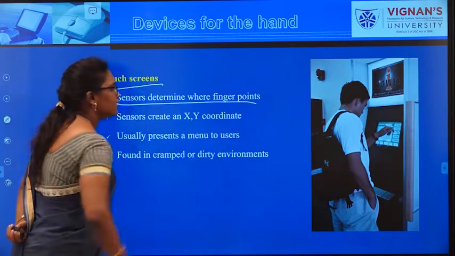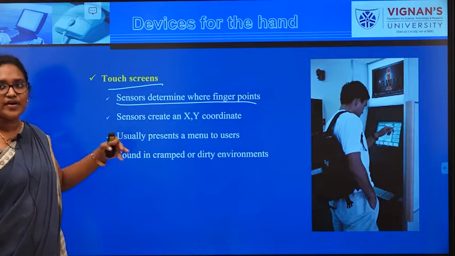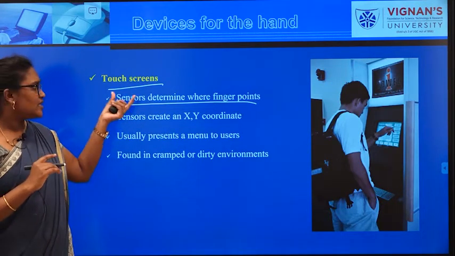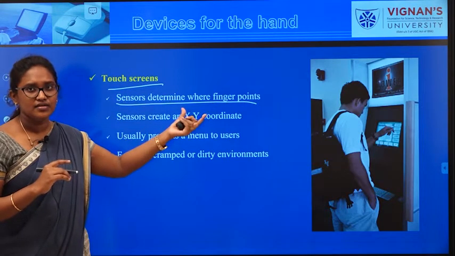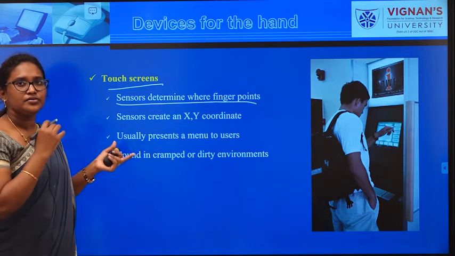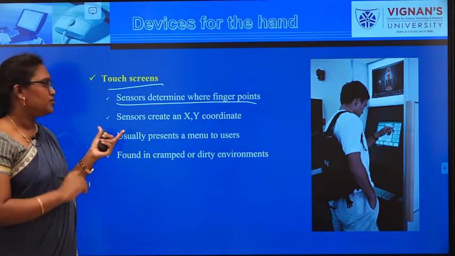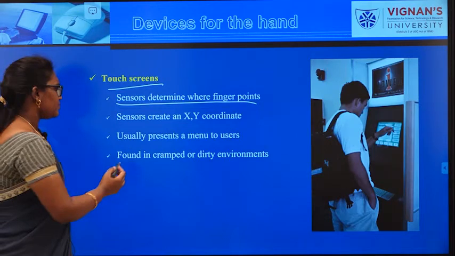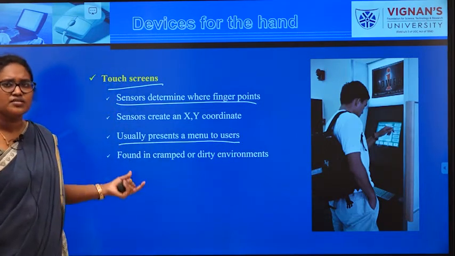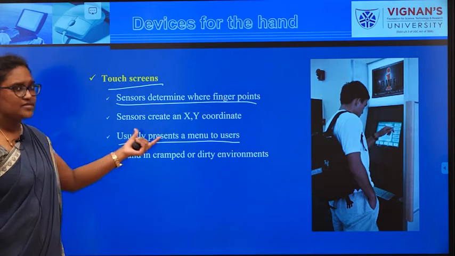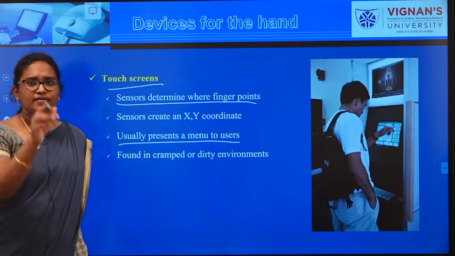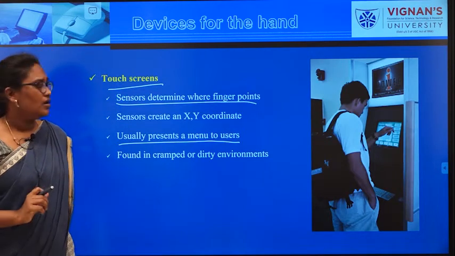So how does a touch screen detect the functionality? It senses the touch of a human, right? Sensors are fitted on the monitor in order to recognize the touch of a human. It usually presents a menu to the user. What is the functionality of this touch screen? In the case of a menu to the user, it gives a list to the user.